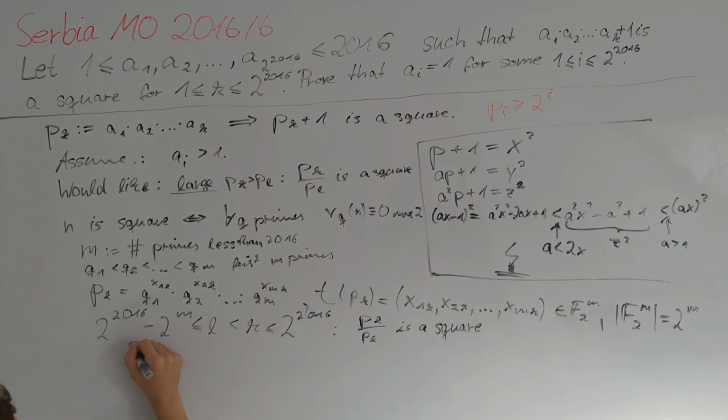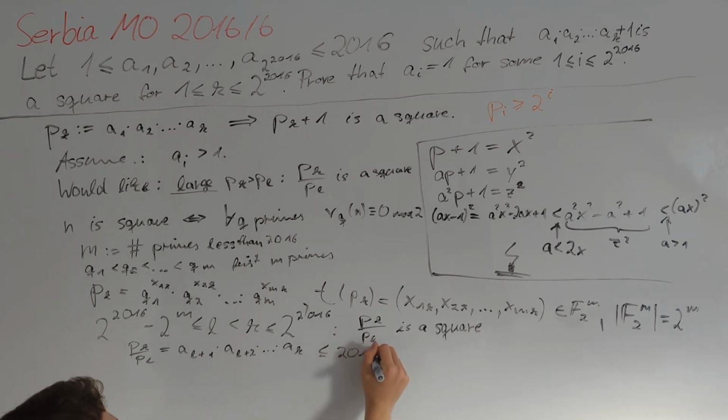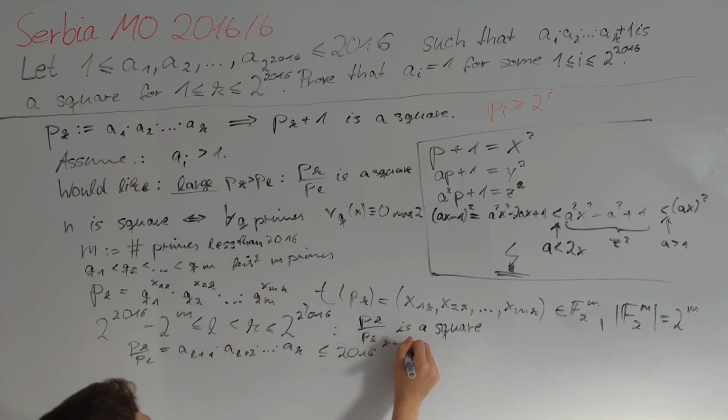We get that p_k divided by p_l is by definition a_{l+1} times a_{l+2} all the way up to a_k. We are dealing with k minus l terms, each of which is at most 2016. Therefore, this is less than or equal to 2016 to the power of k minus l.